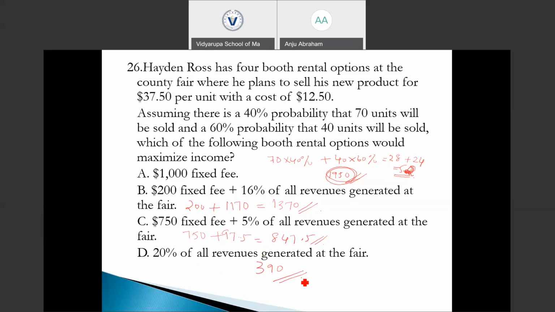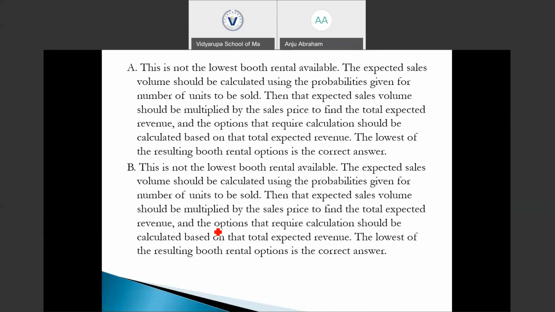So among these options, the one which will maximize our income is the one with the lowest cost structure. So which one has the lowest cost among these four? It is 20% of all revenue generated.